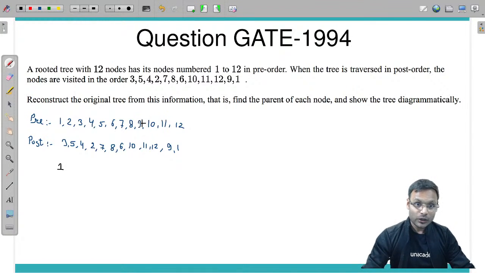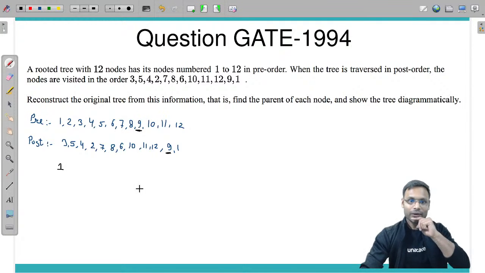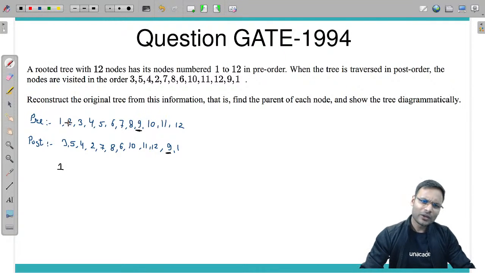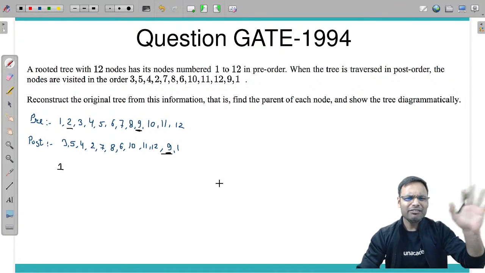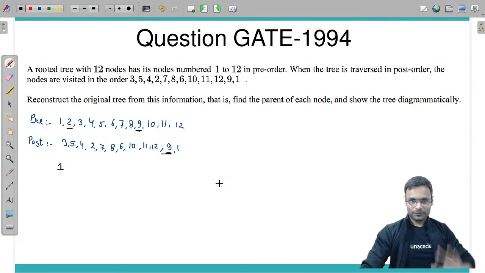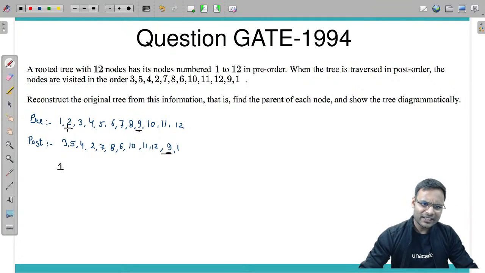Here we have 9, 10, 11, 12. 9 is just before 1. Either you can go in pre-order sequence that way or you can go in post-order sequence that way. Any way is fine.